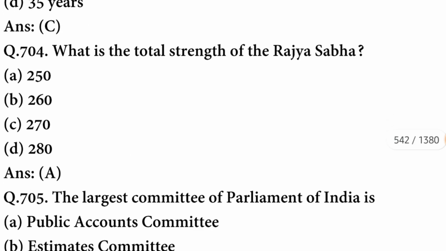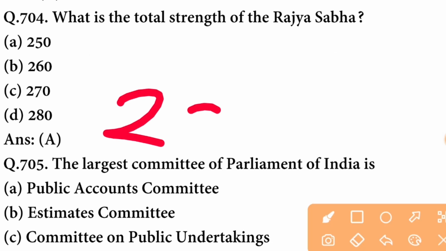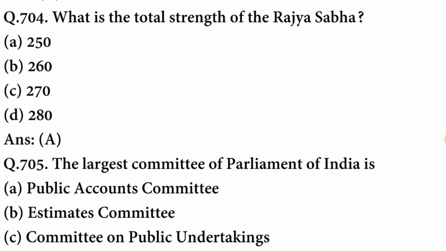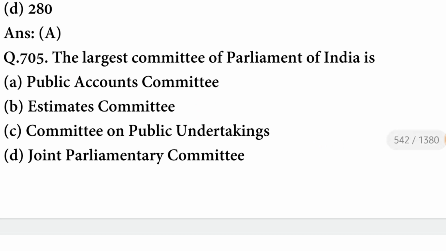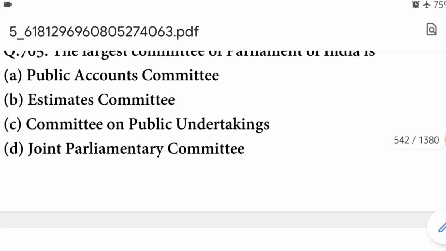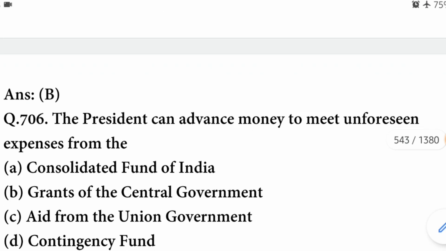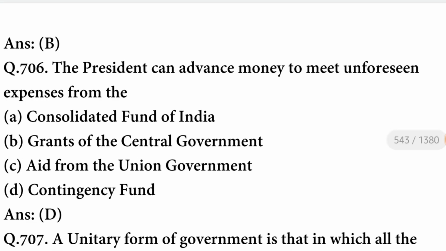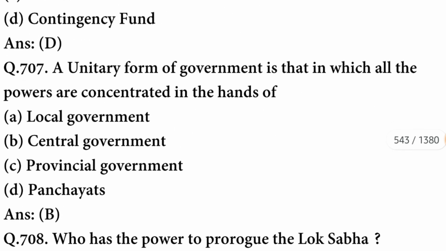The option is correct. What is the total strength of Rajya Sabha? The total strength of Rajya Sabha is 250. A option is correct. The largest committee of Parliament of India is the Estimates Committee. B option is correct. The President can advance money to meet unforeseen expenses from the contingency fund. The option is correct.